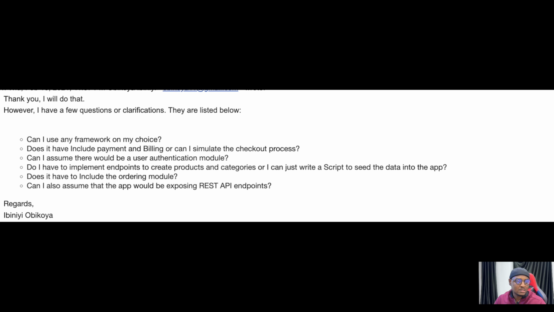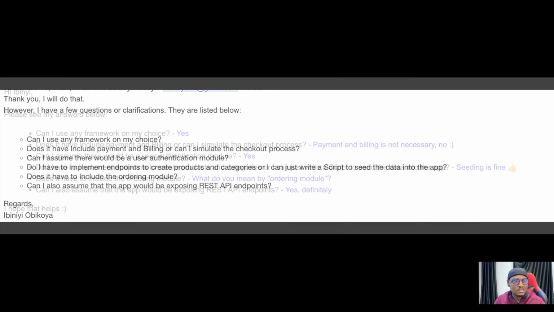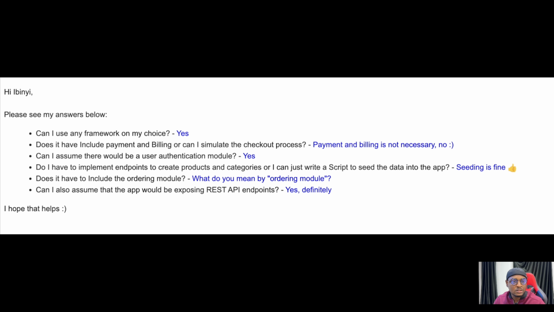After that, I got a response. Can I use any framework of my choice? Yes. Does it have to include payments and billing, or can I simulate the checkout process? Payment and billing is not necessary. If I did not clarify this requirement, what I probably would have done is that I might have actually built this thing, and that's what some of us do.